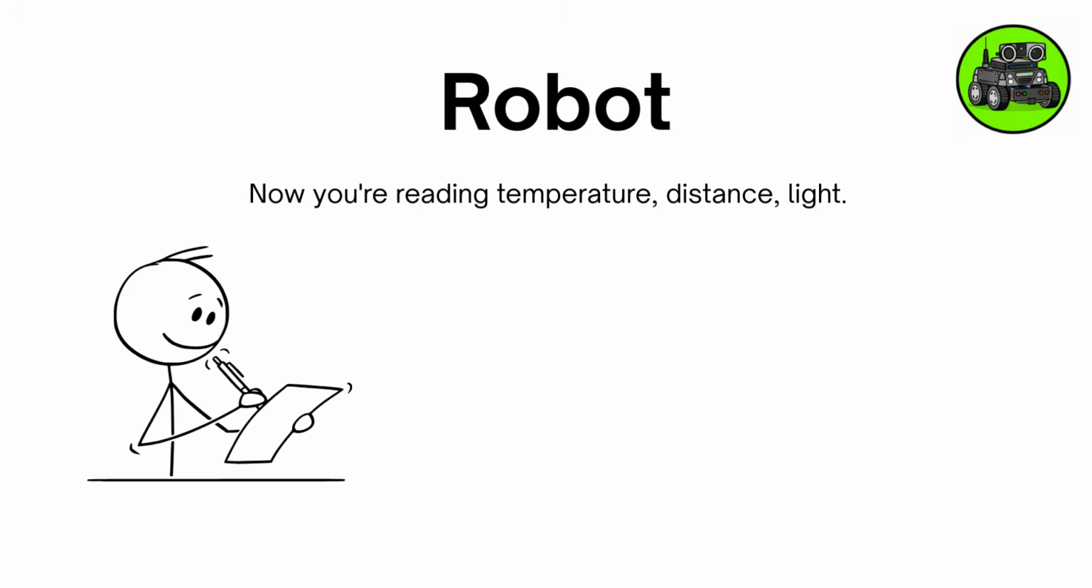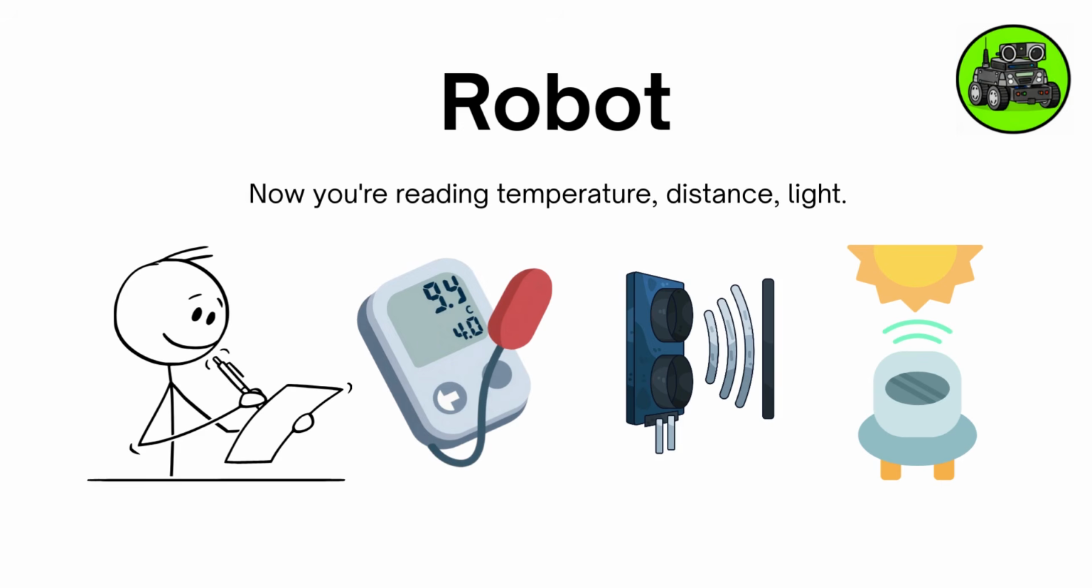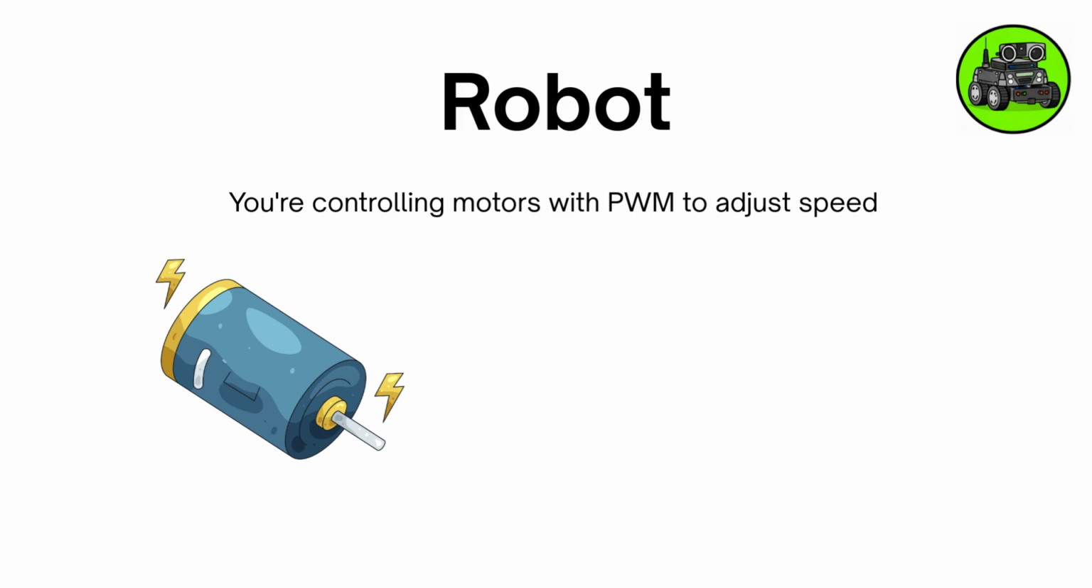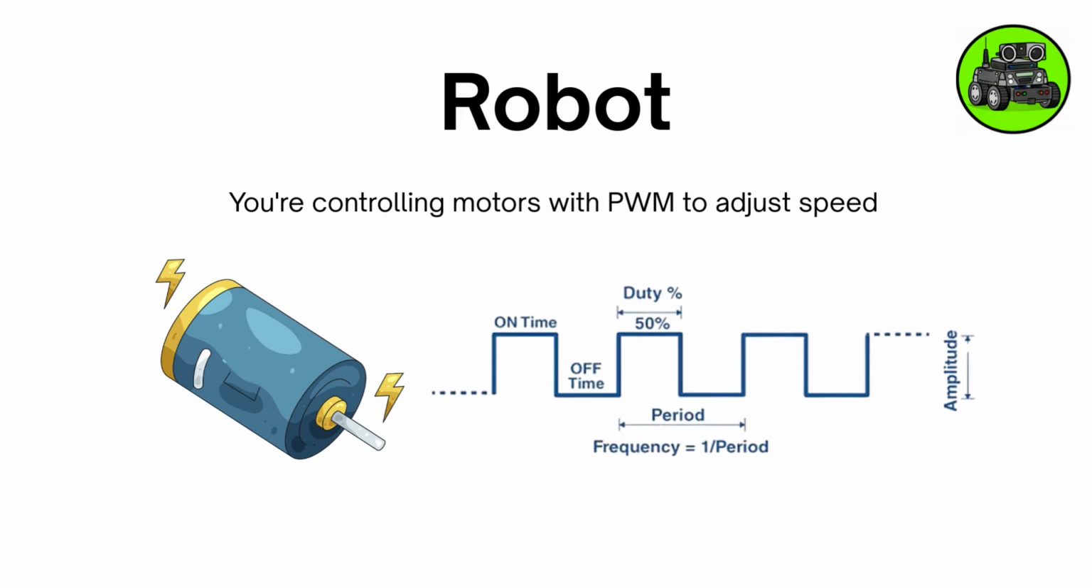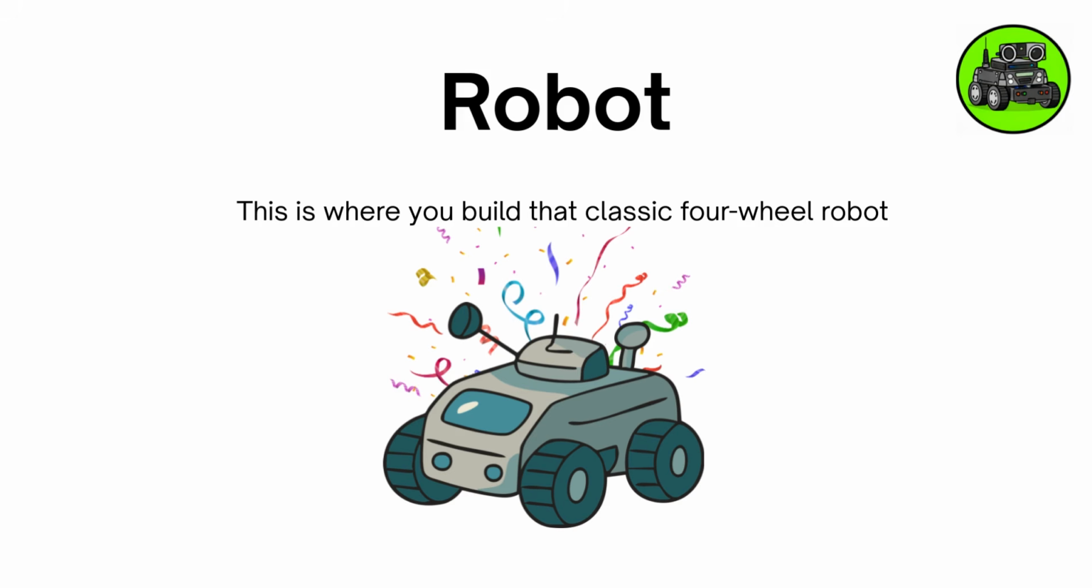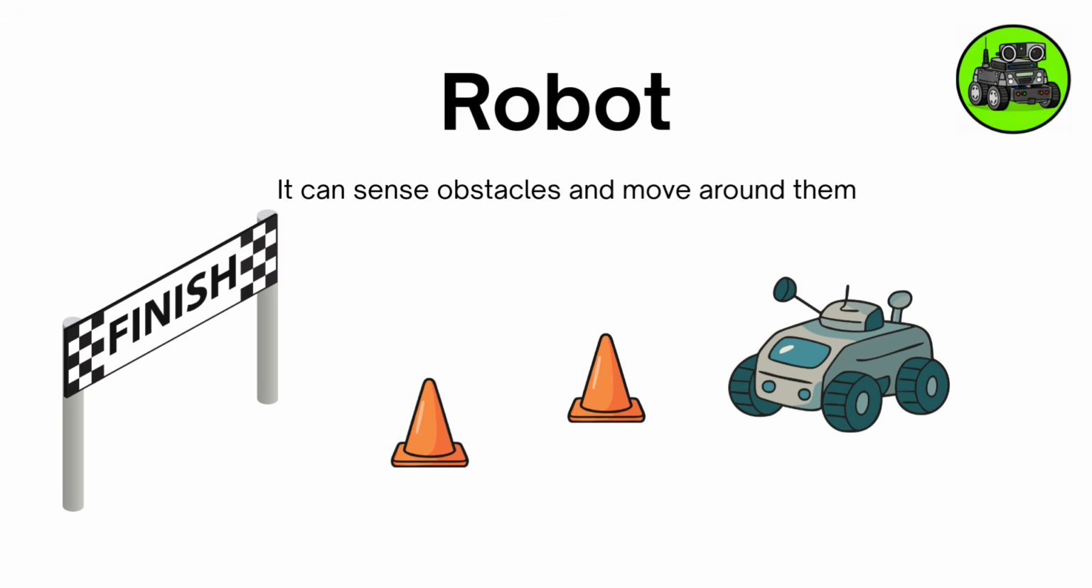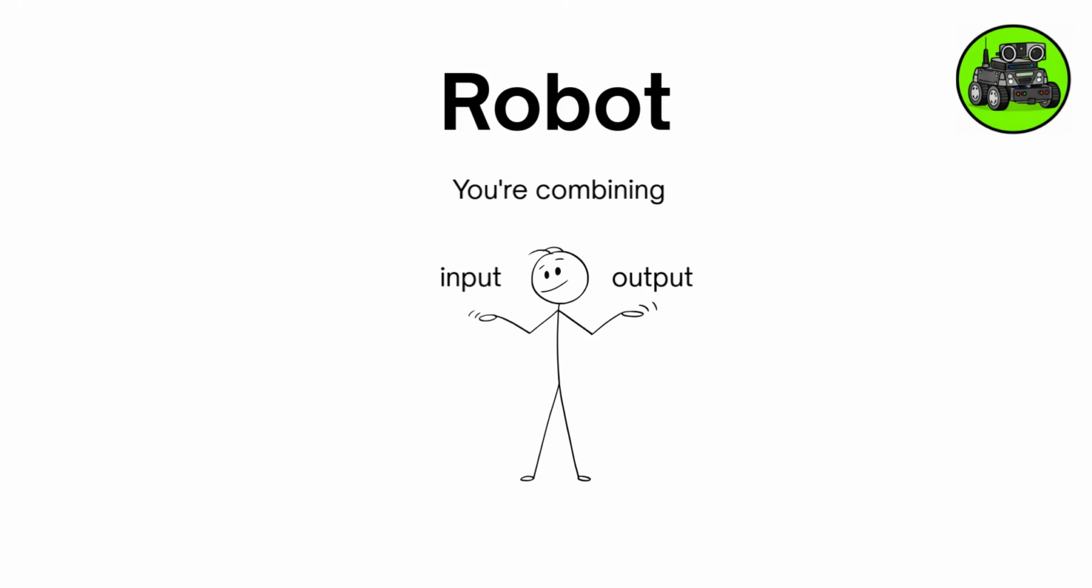Robot. Now you're reading temperature, distance, light. You're controlling motors with PWM to adjust speed. This is where you build that classic four-wheel robot. It can sense obstacles and move around them. You're combining input and output.